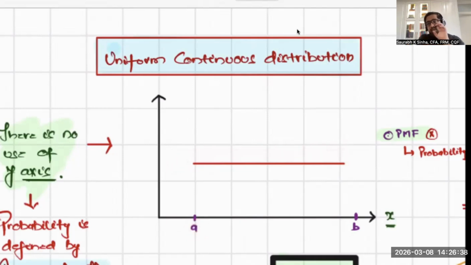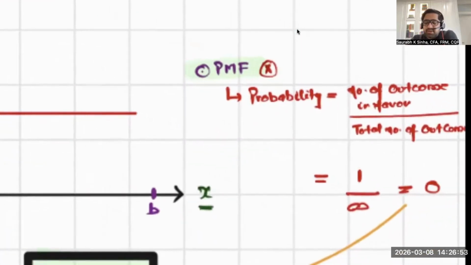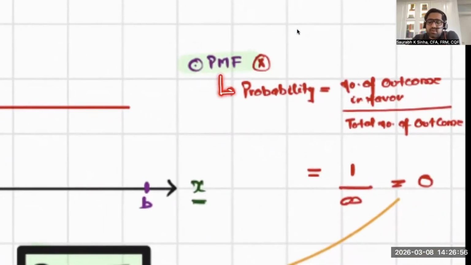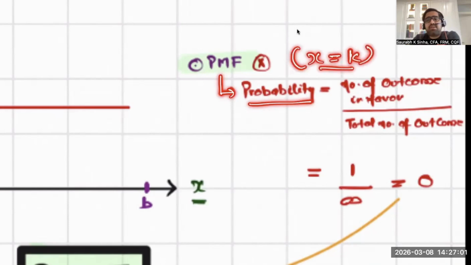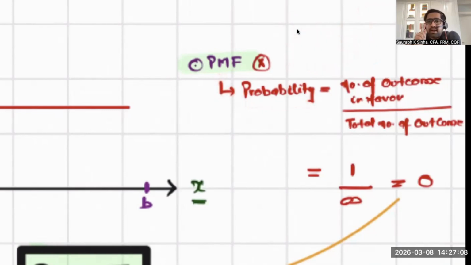Understood? Because it is continuous in nature, one thing you will definitely not use in continuous distribution is the probability mass function. You won't use it. It's useless. The reason is, what is the probability mass function? It used to give you the probability of a single outcome. In Poisson distribution, it was k. In binomial distribution, it was small x. Whatever. You're interested in finding the probability of a single outcome.